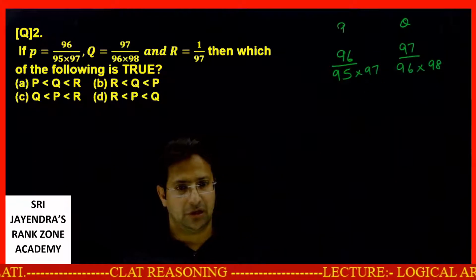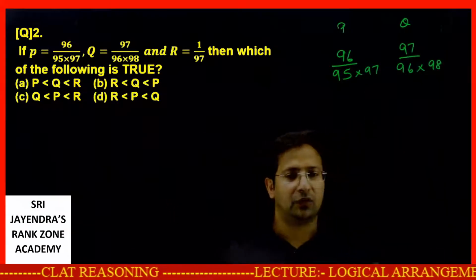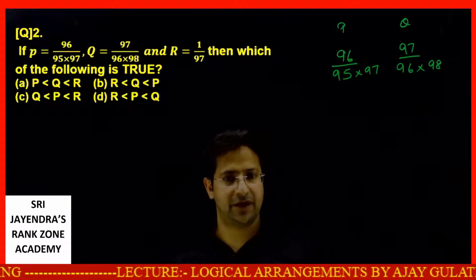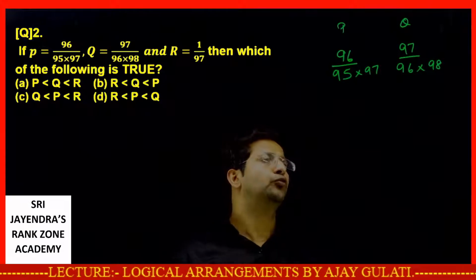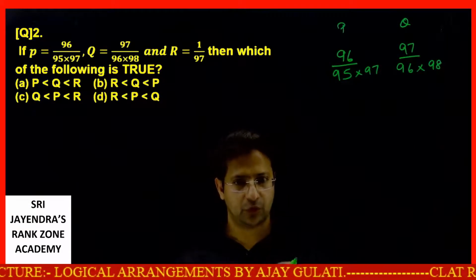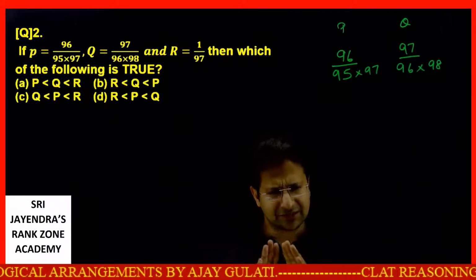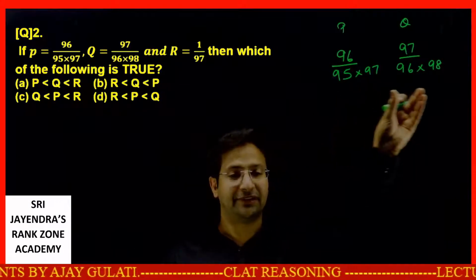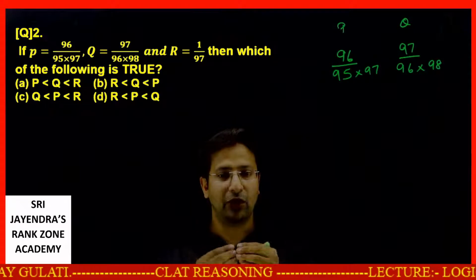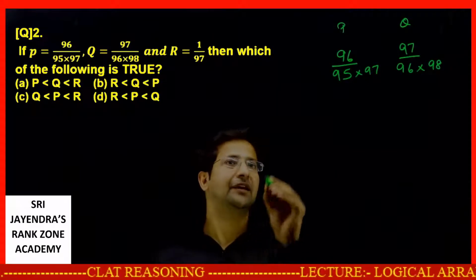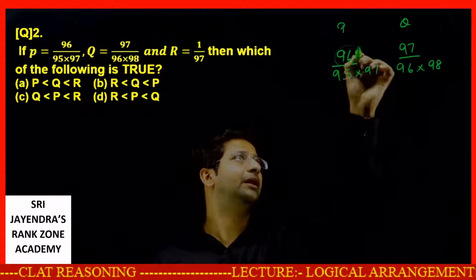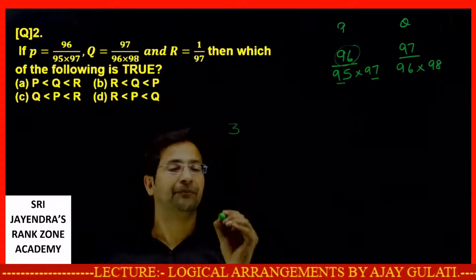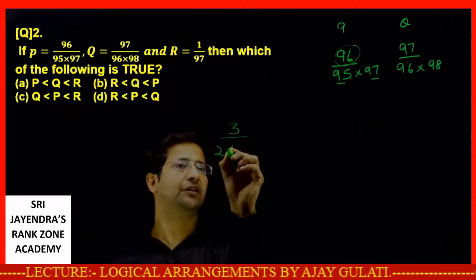See students, if you fall into calculation, it will take at least 2 to 3 minutes. It will take a lot of time. What could be a better way? Let's start with simple logic. These are very big numbers. I don't know the precise decimal parts of these, but I know a few numbers for which I know the decimal parts. Like if I say this is a middle number, this is the previous number, this is the next number. Let's start with the series 3. What is the previous number? What is the next number?